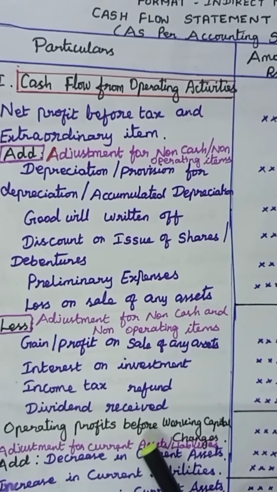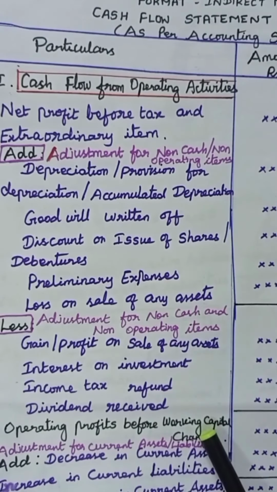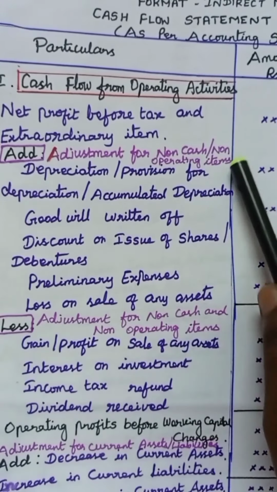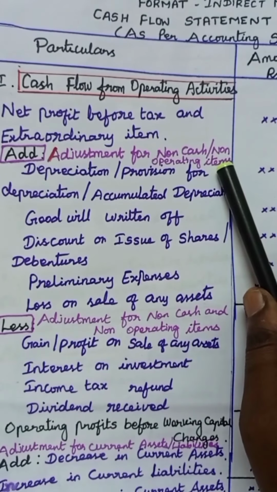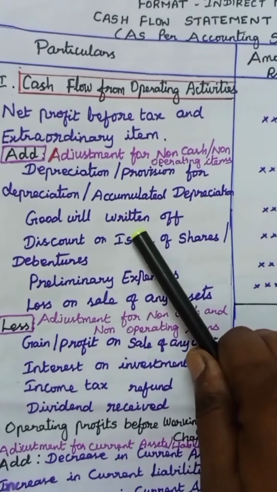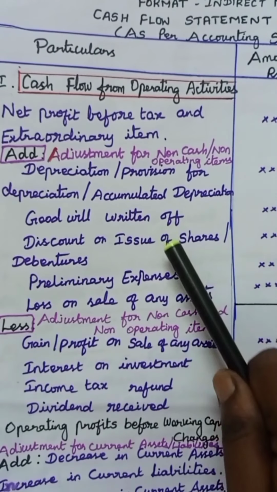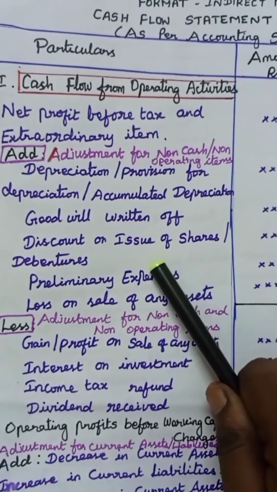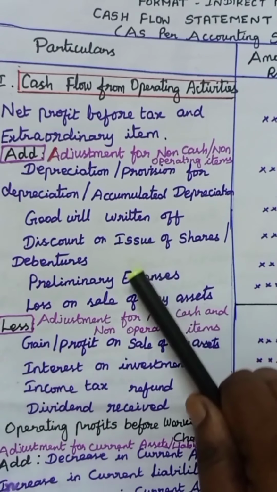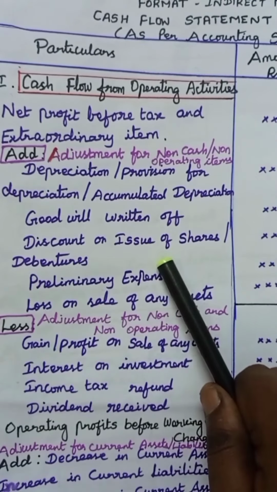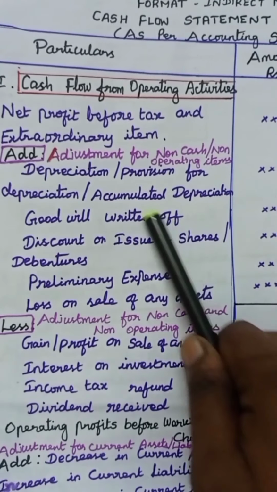Operating profit before working capital changes is determined after adjusting for non-cash and non-operating items. What are the non-cash items? Depreciation and goodwill written off are non-cash items, and fictitious assets or capital losses written off, like underwriting commission, discount on issue of debentures, and preliminary expenses written off, also do not affect cash.